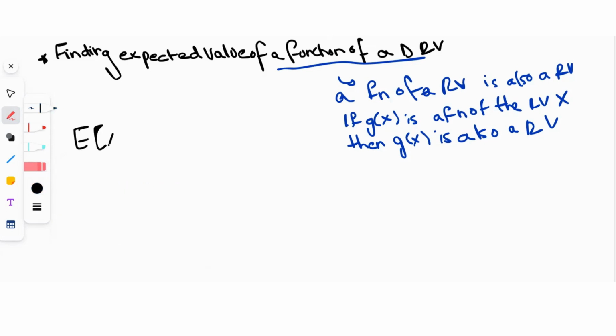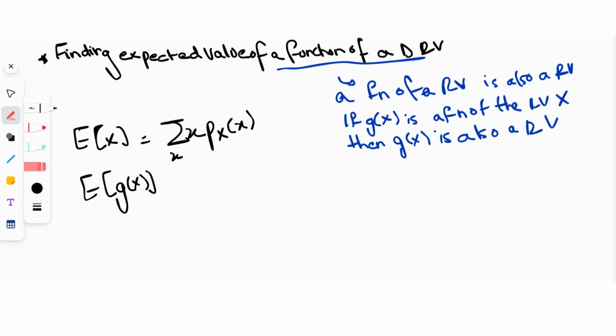We learned the expected value of x is, concisely, the sum of x times p(x), where x represents each value the discrete random variable takes, and p(x) is the corresponding probability that X is x. So now, the expected value of g(x). We know x is a discrete random variable, so g(x), which is a function, is also a discrete random variable.